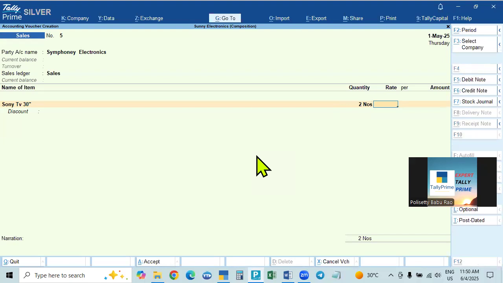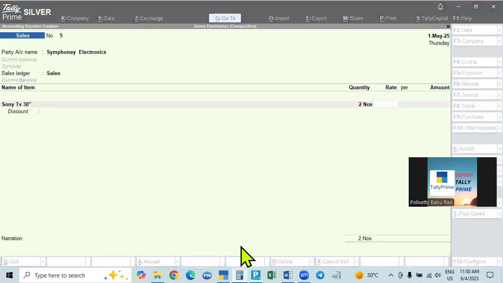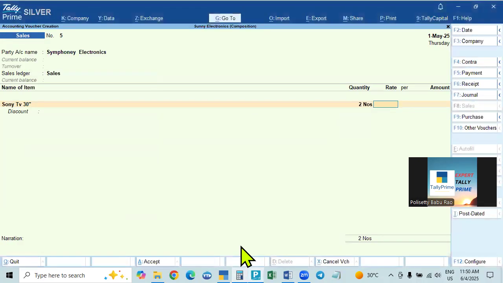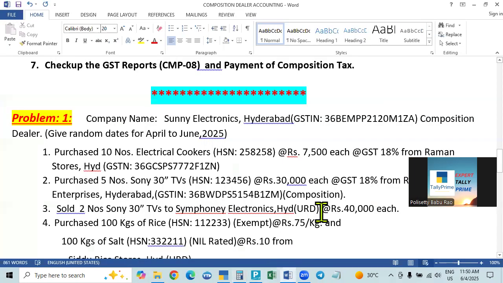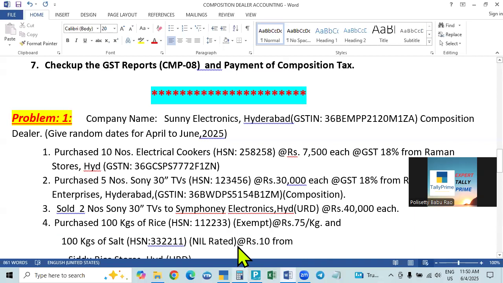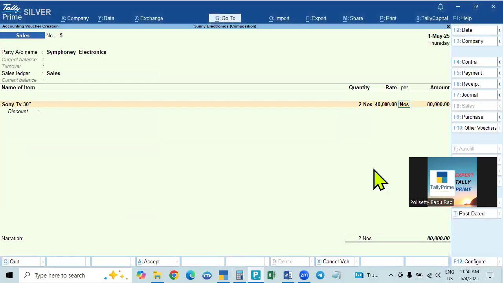We added the tax also to the purchase price, so we have to sell above the purchase price. 30,000 for a Sony TV plus 18% is a total of 35,400. We have to sell at a higher price to include profit. In the problem given, we sold for 40,000 each, which is higher than the actual purchase price including tax of 35,400. Only one item after this.